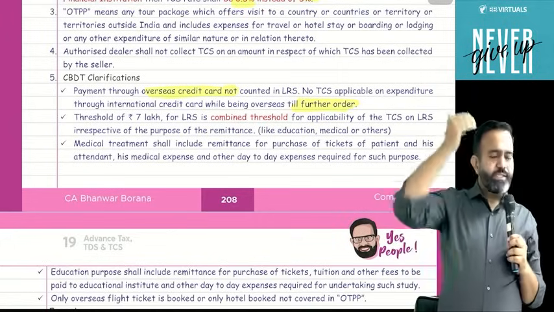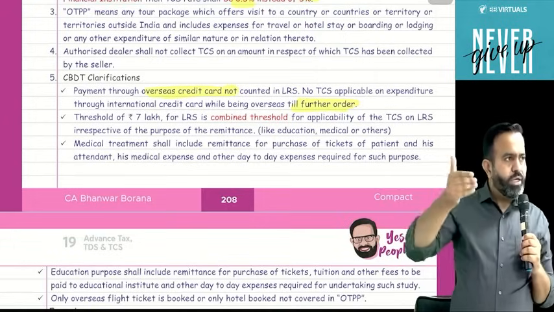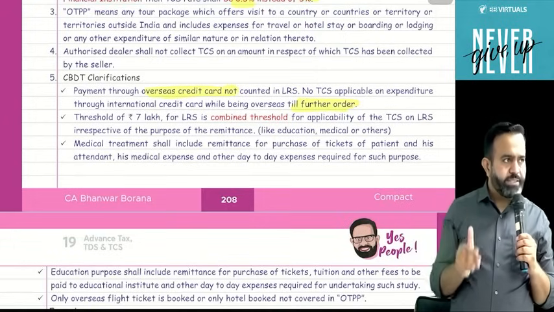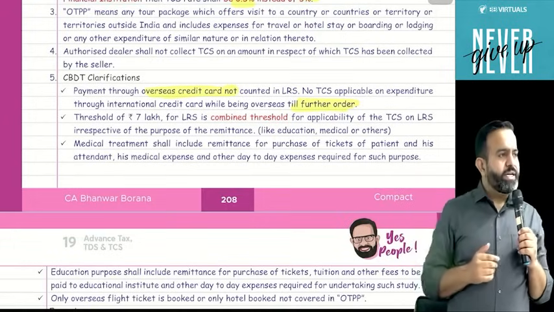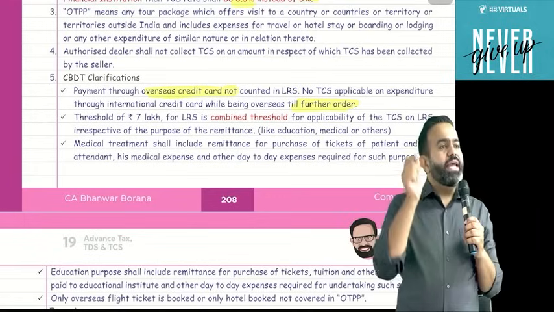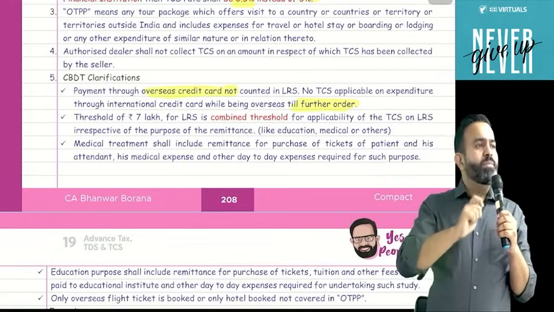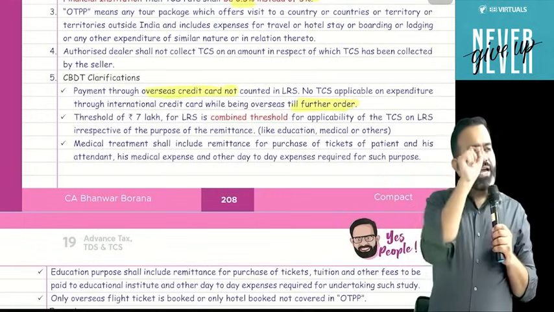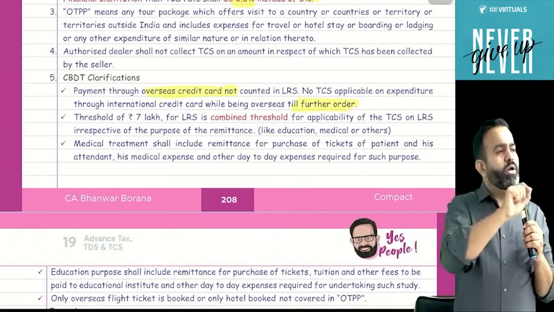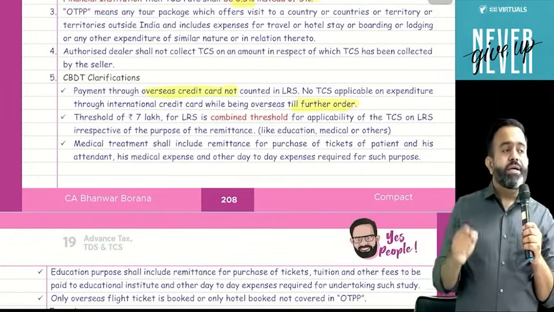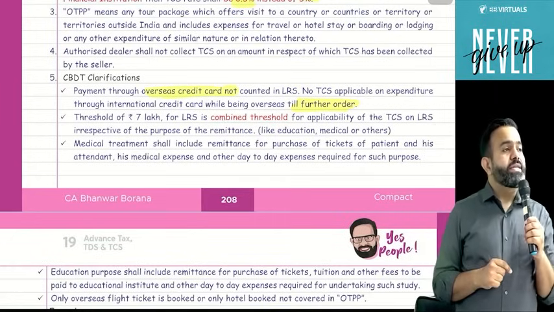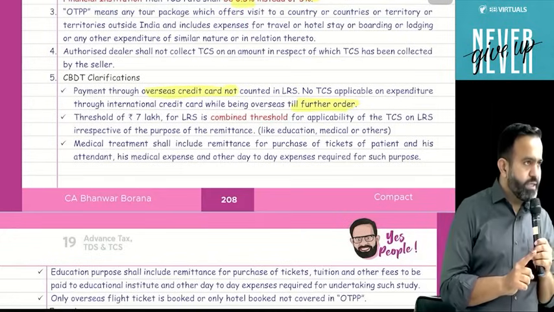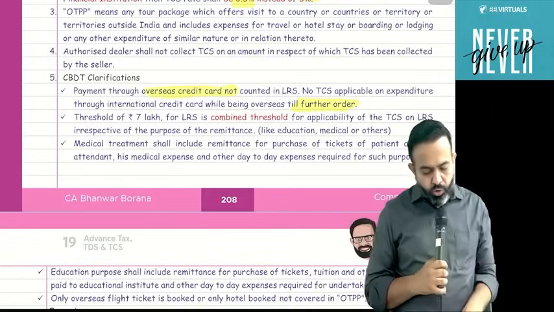So suppose first I sent money through Kotak Bank and 3 lakh TCS was applicable. The second day I visit HDFC Bank to send 10 lakh. Then HDFC Bank will ask me to sign a self-declaration, and in it I will mention that I already sent 10 lakh through Kotak Bank. Then HDFC Bank will collect the TCS on the total 10 lakh rupees.